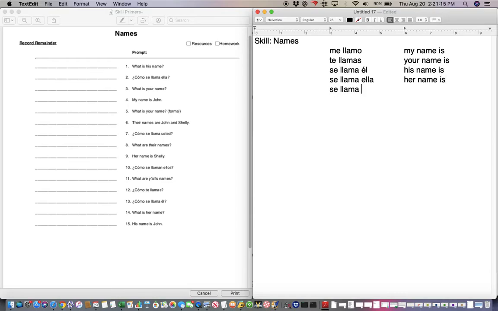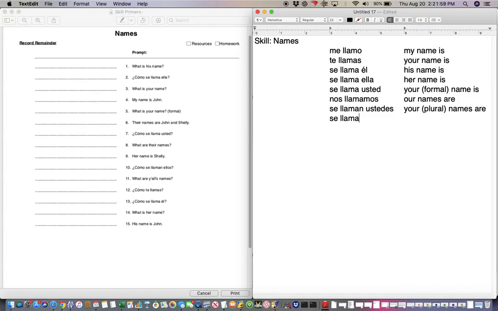And if we follow it with usted, it's your name is, in the sense that we would be formal. Like if you're talking to someone you have to be respectful to, a teacher, a boss, a parent, someone that you would say sir to. Nos llamamos is our names are. Se llaman, if it's followed by ustedes, is your names are, if you're talking to more than one person. Your names are, y'all's names are, however you want to say it, but you're addressing more than one person.